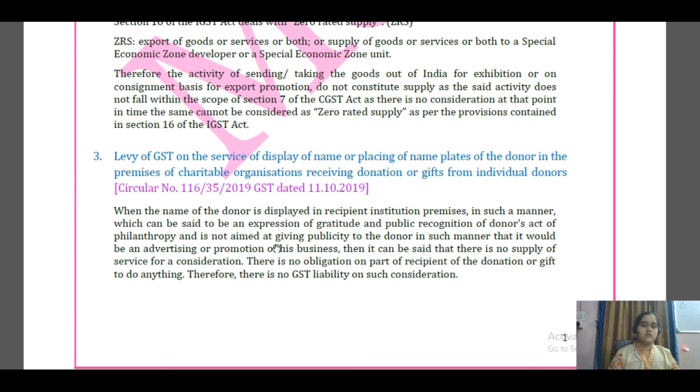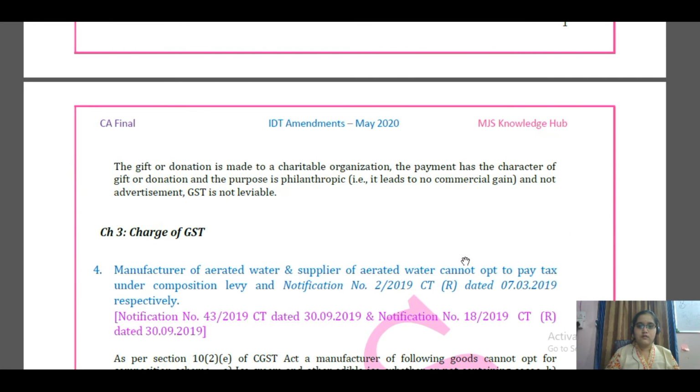Because the charitable institution which is receiving that money has no obligation to do anything for them. They are receiving it as a form of charity, for using it for a beneficial purpose, but not for promoting their business or promoting themselves. Therefore, we can say that the display of the name board or nameplate of the donor, which is not in the form of promotion or advertisement of the business of the donor, will not be considered a supply. Therefore, no GST liability on such considerations. Okay. So I hope you're doing good.